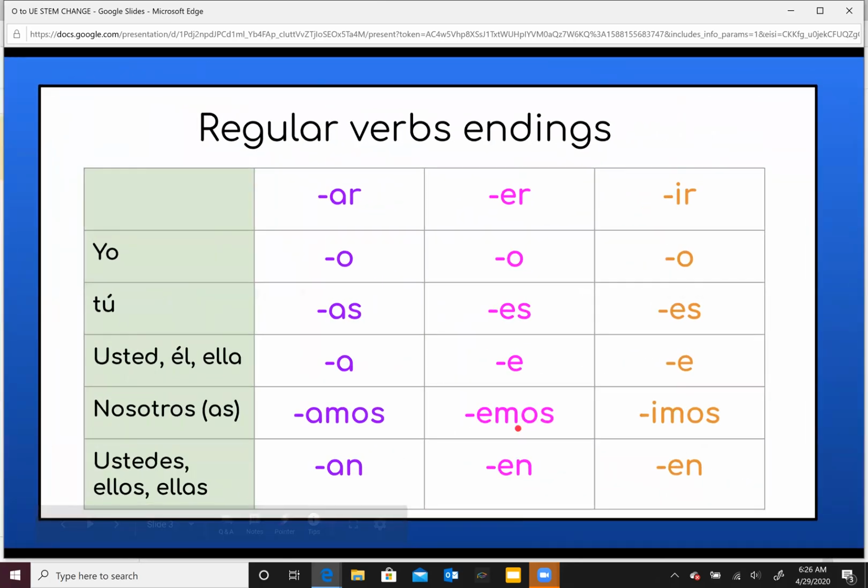I've got now the regular endings for the AR verbs, the endings for the regular ER verbs, and the endings for the regular IR verbs. We're gonna need these endings in all our stem changes. We used them in the previous change, the E to the IE, and now we're gonna continue using them in our stem change, the O to the UE.